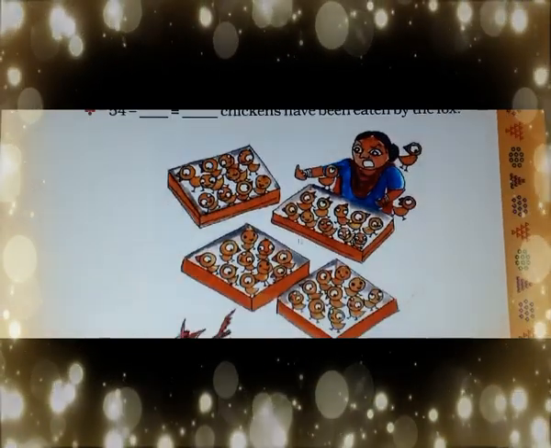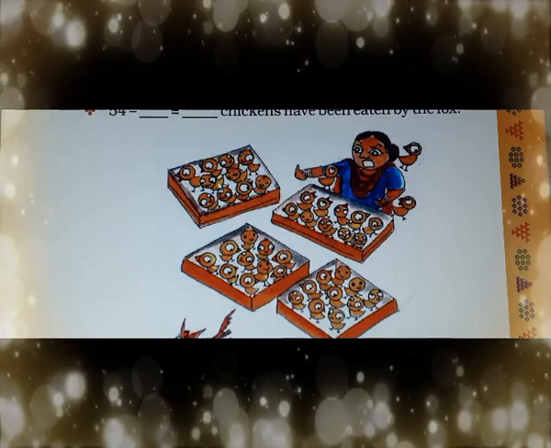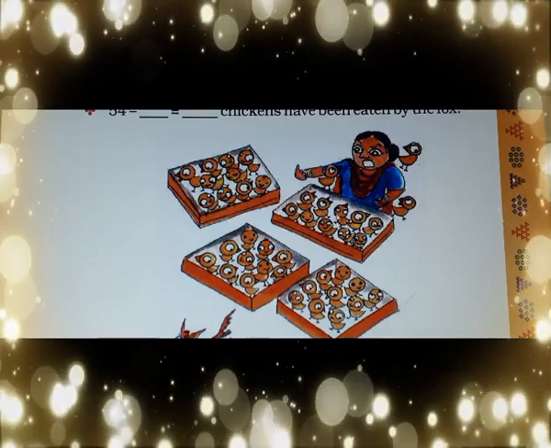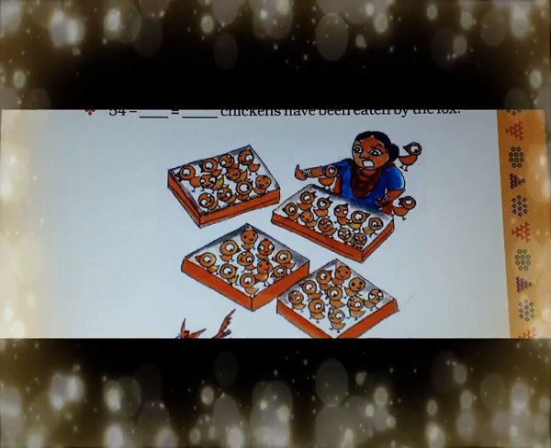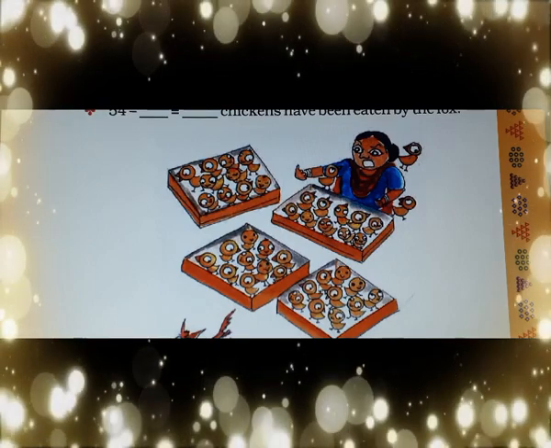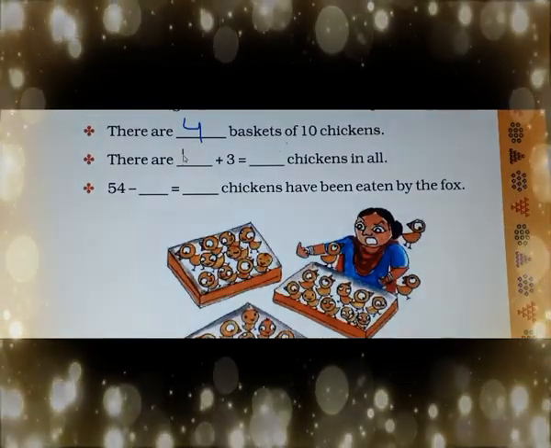Now how many chickens are there? In one basket 10 are there. 10, 10 plus 10, 20, 20 plus 10, 30, 30 plus 10, 40. So how many are there?